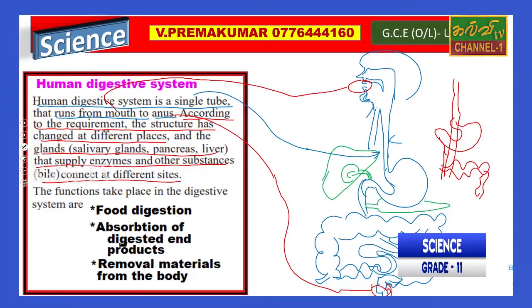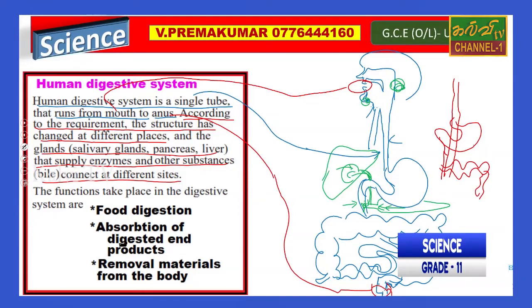The liver connects with the pancreas, and this is the main tube, right? The pancreatic juice and the bile duct are released into the duodenum, this area.